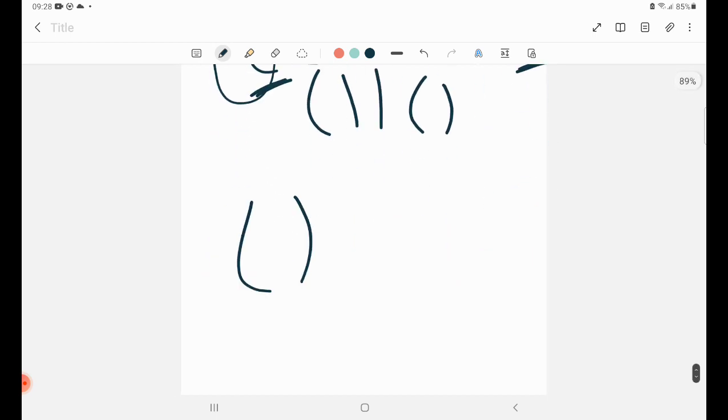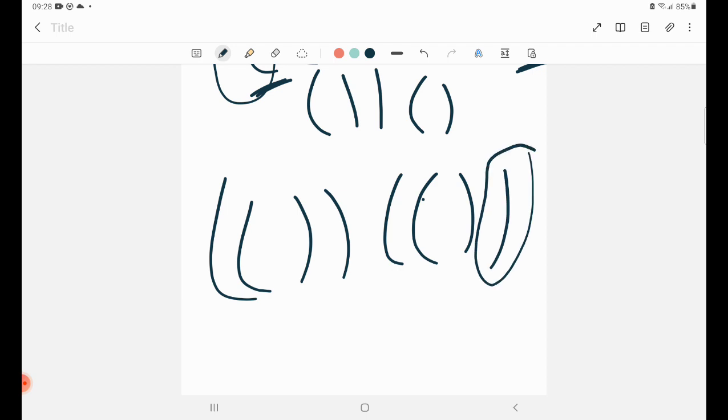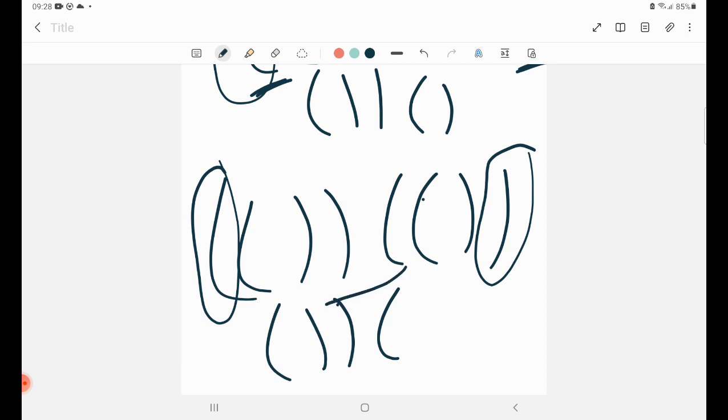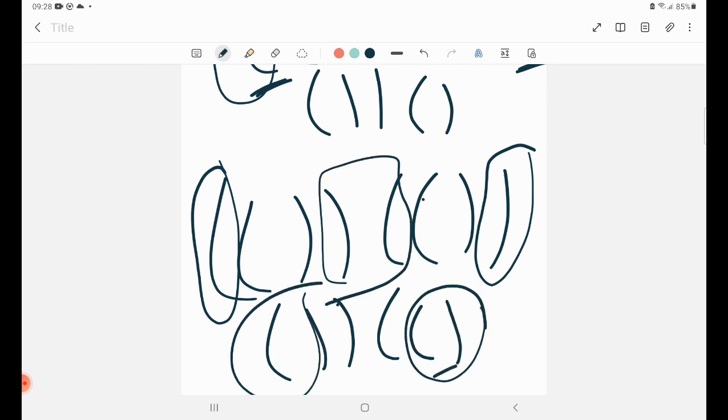I can also show this for this example. If I remove this and I remove this, can you see these two don't have anything to balance themselves? This is balanced, but these two don't have anything to balance themselves. So always removing the first one and the last one is going to be our optimal solution. And if what's between the first and the last is balanced, therefore it's okay. I hope you have understood the idea. Thank you.